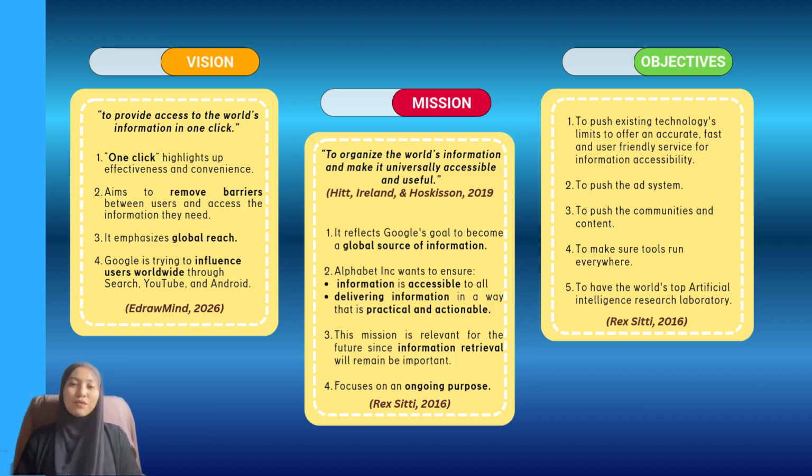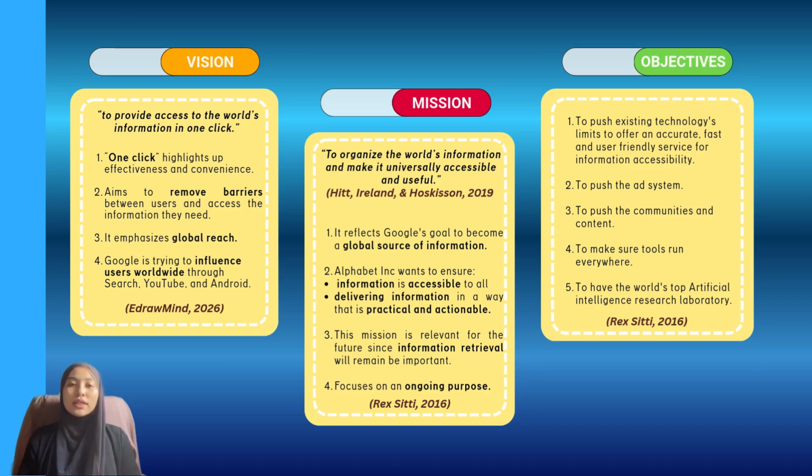Google's vision is to provide access to the world's information in one click. This statement is very consistent with Google's own mission, where they want to be a global source of information. One click highlights effectiveness and convenience. Google aims to remove barriers between users and also access the information they need. In fact, Google's vision also emphasizes global reach. Furthermore, Google is trying to influence users worldwide through search, YouTube, and also Android.